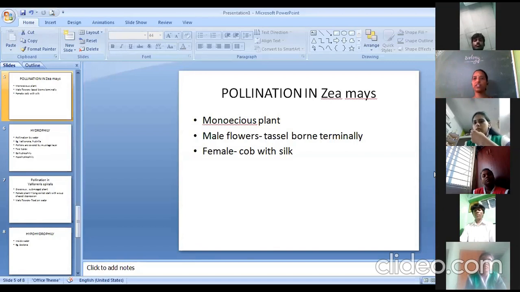And what happens when wind strikes the plant? The tassel breaks and gives out all the pollen grains, and these pollen grains are directly received by the silk of the cob, and thus completes the process called pollination. Anybody with any doubt on this part?